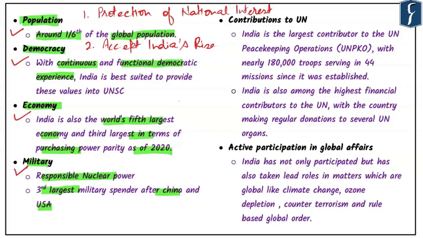Apart from that, India's participation in the United Nations agencies is nothing but exemplary in nature. India is the largest contributor to the United Nations peacekeeping operations with nearly 180,000 troops serving in 44 missions since it was established. India is also among the highest financial contributors to the UN, with the country making regular donations to several United Nations organs.